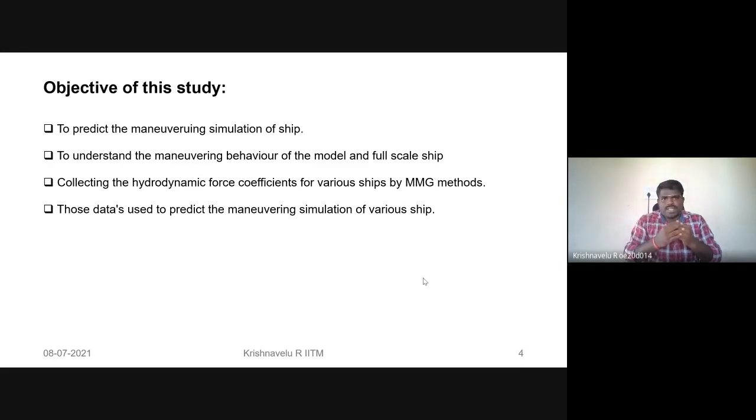So the objective of the study is we are trying to predict the maneuvering simulation of the ship, and from the maneuvering simulation we are trying to understand the maneuvering behavior of the model ship as well as the full scale ship. If we are able to predict the hydrodynamical force coefficients defined in the MMG model for various kinds of ships, then that data is used to define or predict the maneuvering simulations for various kinds of ships. We can also compare which kind of ship performs well in maneuvering, in the turning circle test as well as in the zigzag test, and also in the full scale ship.